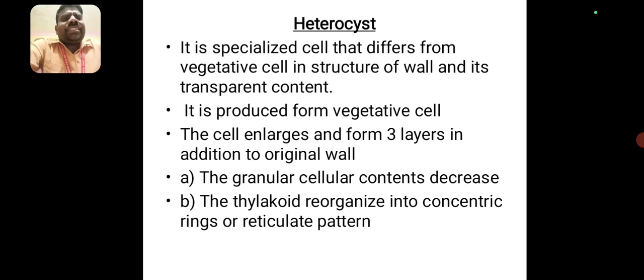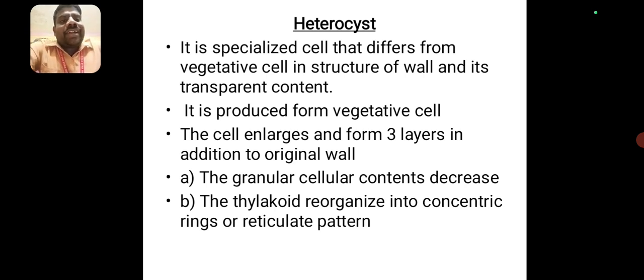The heterocyst is one of the specialized cells that differs from the vegetative cell in the structure of the wall and its transparent content. It is produced from a vegetative cell. The cell enlarges and forms three layers in addition to the original cell wall. The granular cellular content is decreased.